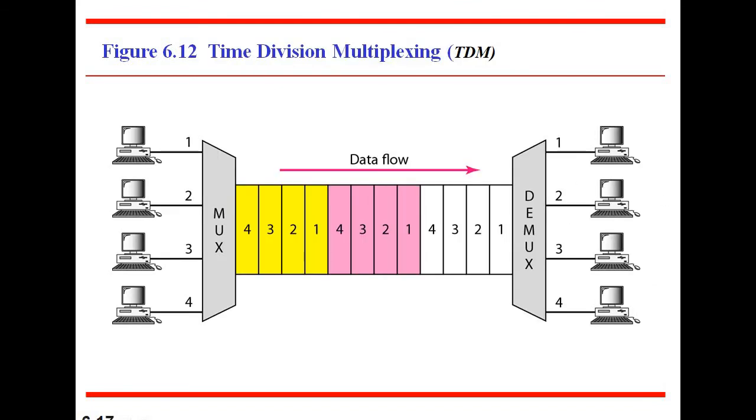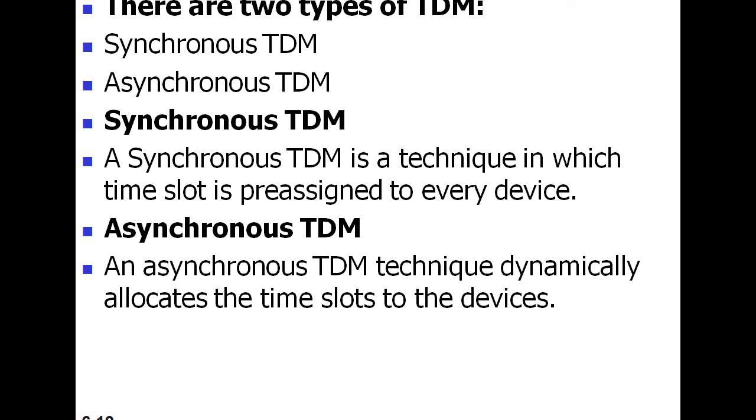Okay. So next and last, we are discussing TDM. Here a time slot is given to each system, and within that time slot each system should pass its data towards the receiving end. TDM is of two types, synchronous and asynchronous. In synchronous, a time slot is previously assigned, but in asynchronous transmission the time slot is allocated dynamically.